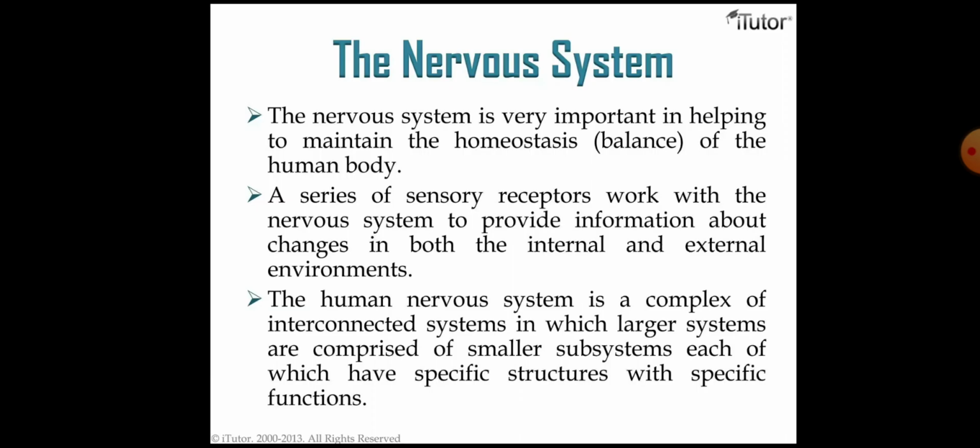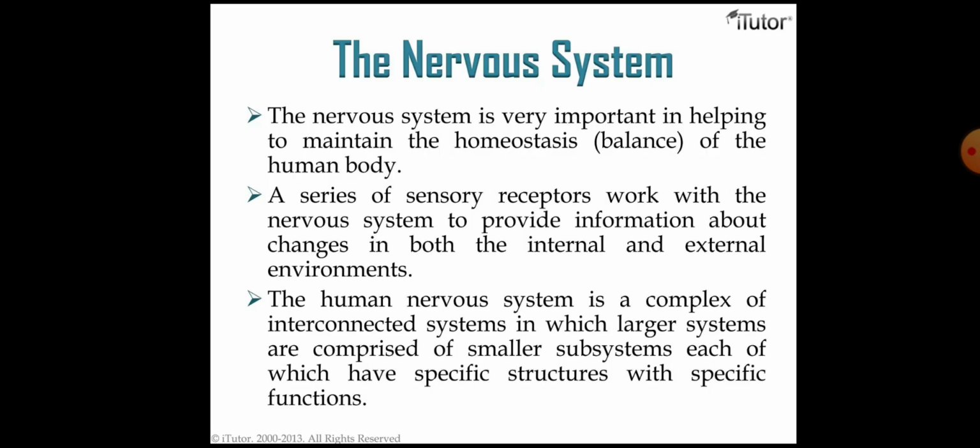Here, for this nervous system, we already had our introduction class. We can just go through this introduction part. The nervous system is very important in helping to maintain homeostasis, that is, the body balance of the human body. Next, a series of sensory receptors work with the nervous system to provide information about changes in both the internal and the external environment of the body. That is the nervous system.